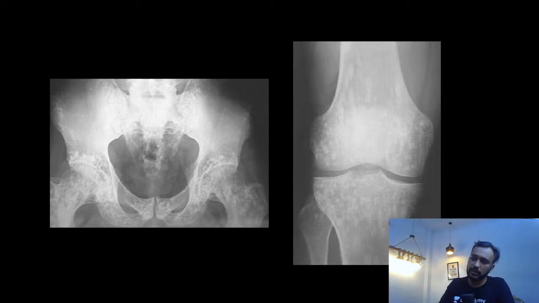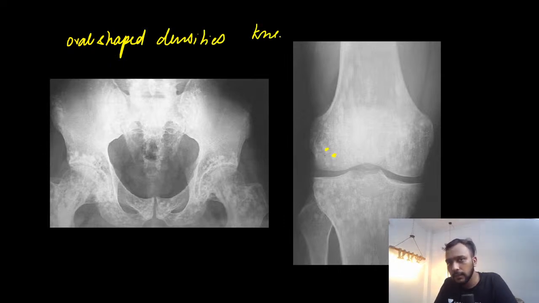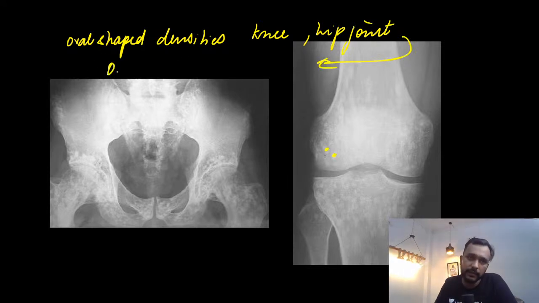So another sclerotic disorder. What are we able to see in this sclerotic disorder? We can see that there are multiple oval shaped radiodensities around the knee joint, around the hip joint, and this is a characteristic feature of osteopoikilosis.